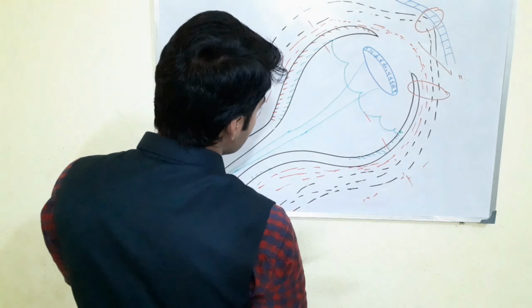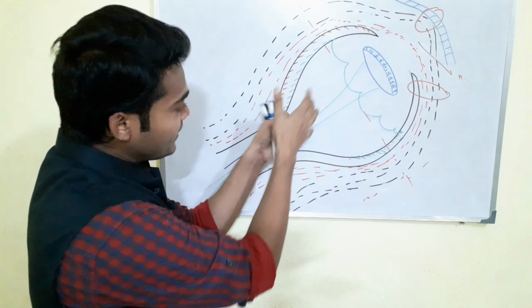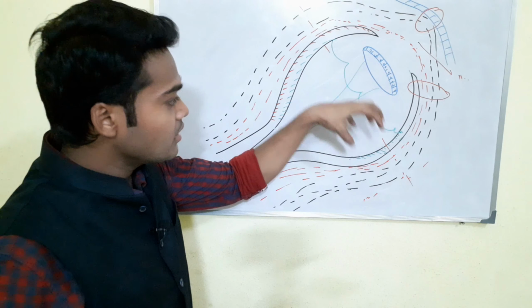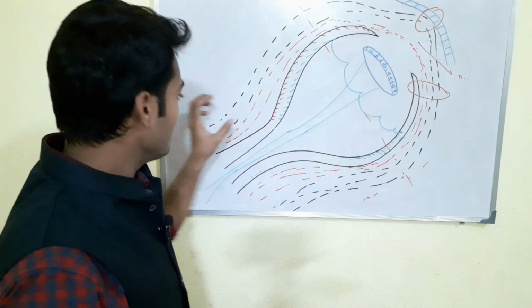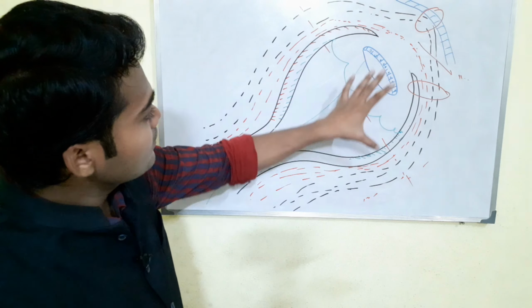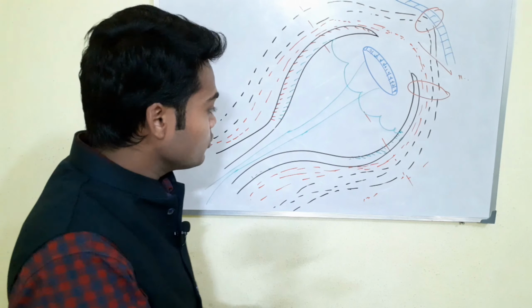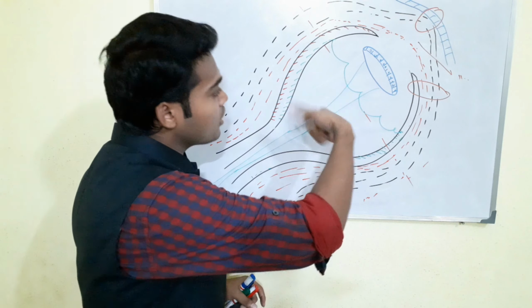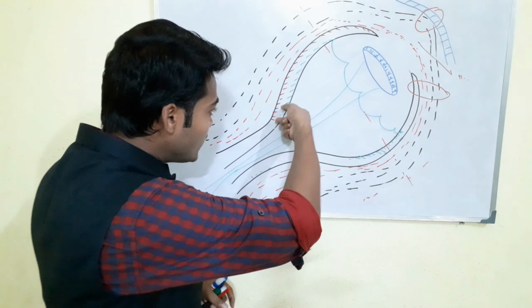So this is the game happening inside the structure of the eyeball, in the embryology, in the mother's womb. Now I will show you the retinal layer, how exactly it works inside the eye and how it develops.